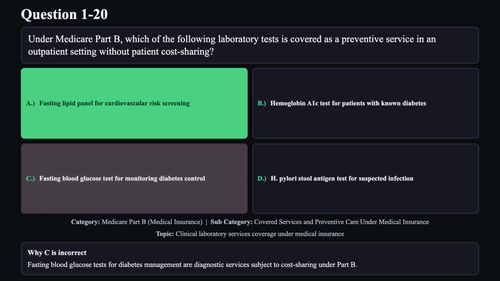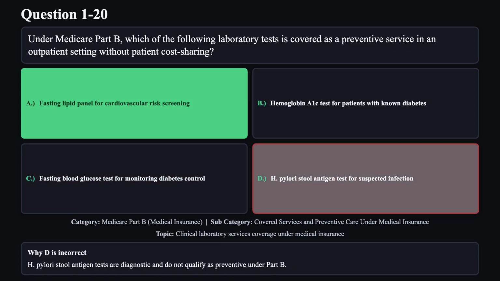Reason C is not correct. Fasting blood glucose tests for diabetes management are diagnostic services subject to cost sharing under Part B. Reason D is not correct. H. pylori stool antigen tests are diagnostic and do not qualify as preventive under Part B.